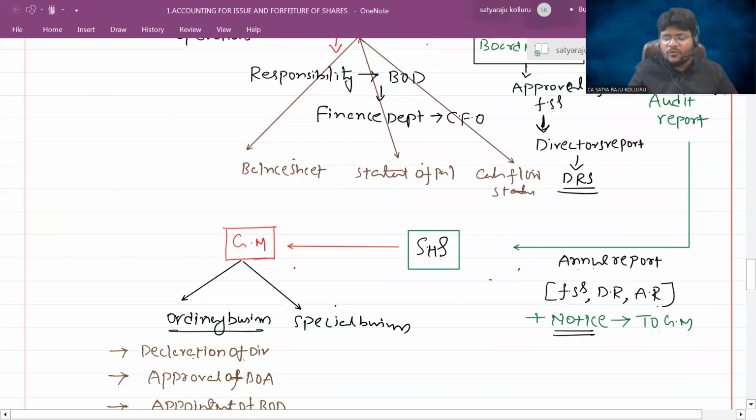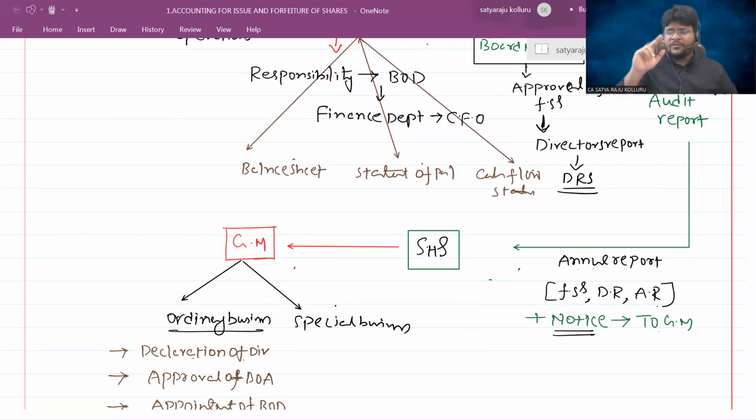In the general meeting, shareholders are going to declare the dividend. Shareholders can declare the dividend at less than the percentage prescribed by the board, but they cannot declare more than the percentage prescribed by the board of directors. That means the maximum cap is decided by the board of directors. Do you understand? That is declaration of the dividend. Ultimately, the dividend is declared by the shareholders in the general meeting.